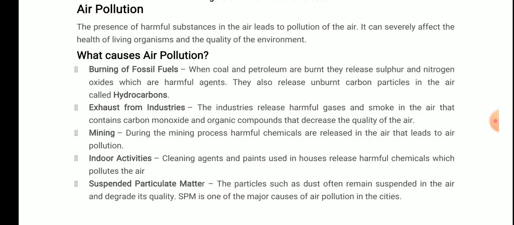It can severely affect the health of living organisms and the quality of the environment. Because certain harmful substances are present in the air, it leads to pollution of the air. Clear?